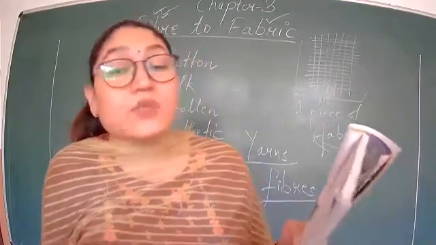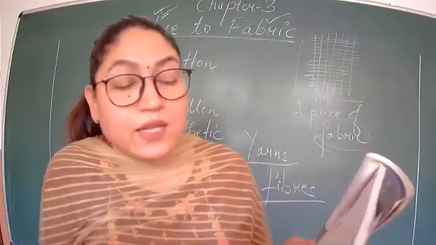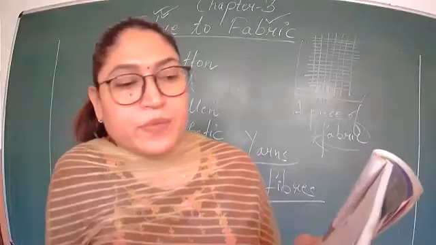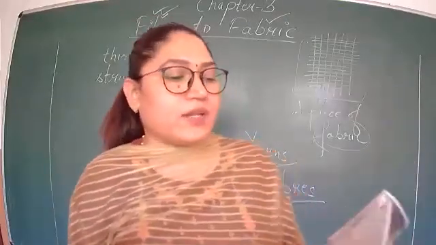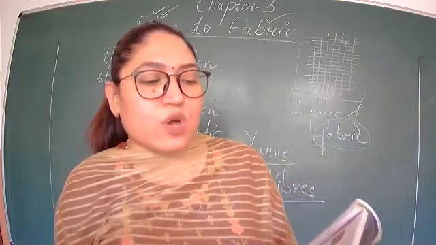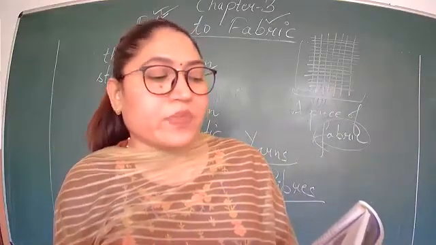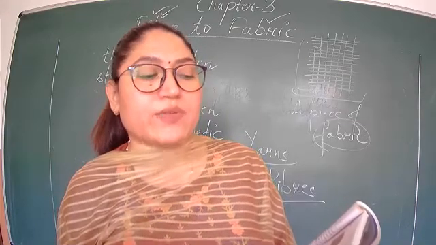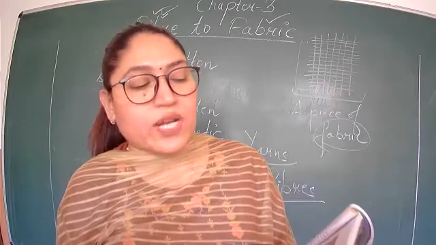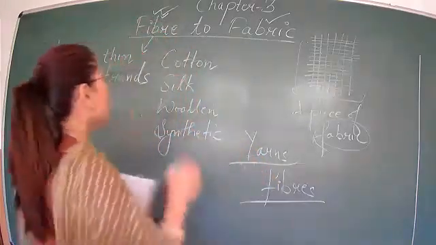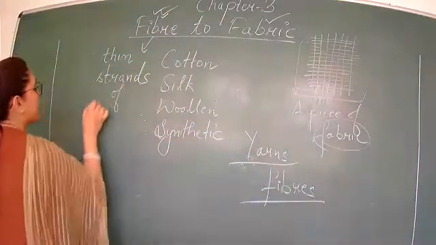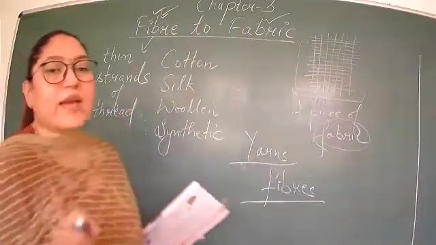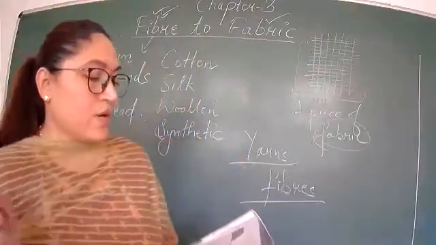So these thin strands of thread, now underline this line. Here we have come to the definition of fibers. So what is the definition of fiber? It is written here. The thin strands of thread that we see are made up of still thinner strands called fibers. So what are fibers? Fibers are the thin strands of thread. Thin strands of thread are called fibers.